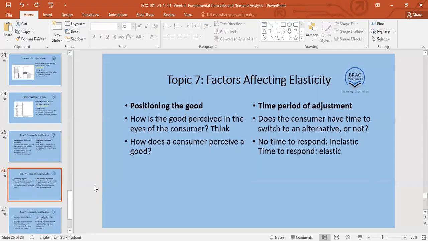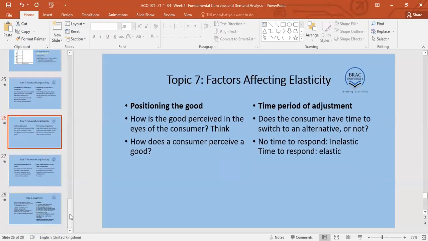Time period. What is the time period of adjustment? If it takes a long time to switch from one substitute to another, like we said in the context of Pepsi and Coke, where switching time was very small, then people respond in one way. We position a good in one way. If the time period of adjustment is longer, medium run or long run, then we position in another way. Okay.